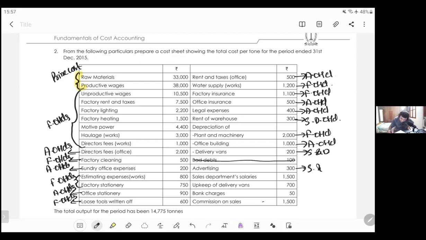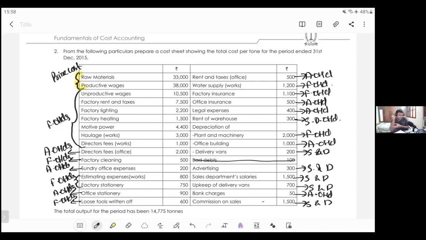Advertisement, selling and distribution; salary, selling and distribution; admin, selling and distribution; bank charges, admin overhead; commission on sales, selling and distribution. From the following particulars, prepare a cost sheet showing the total cost per ton for the period ending 31st December 2015. Okay, that's it.